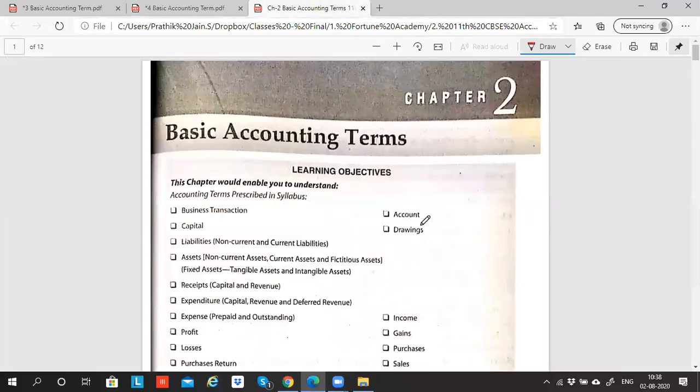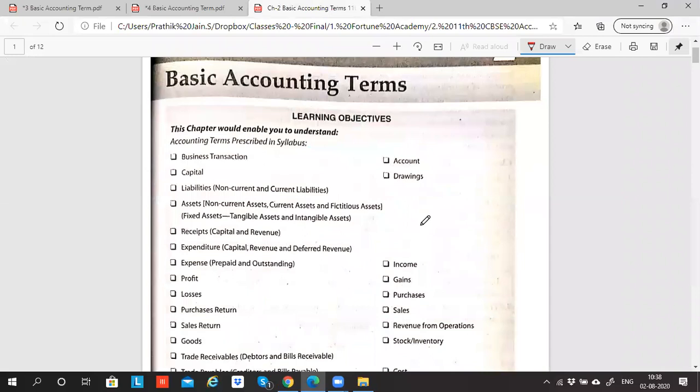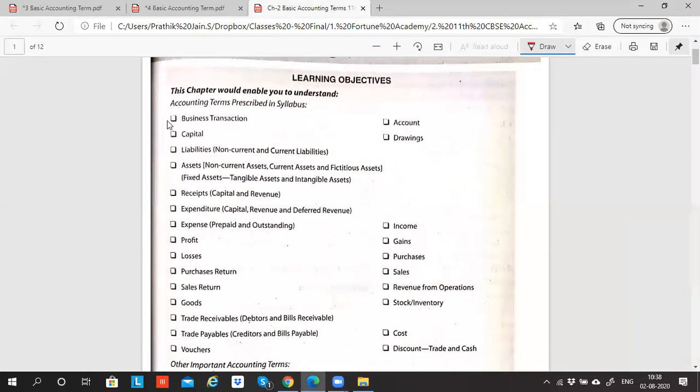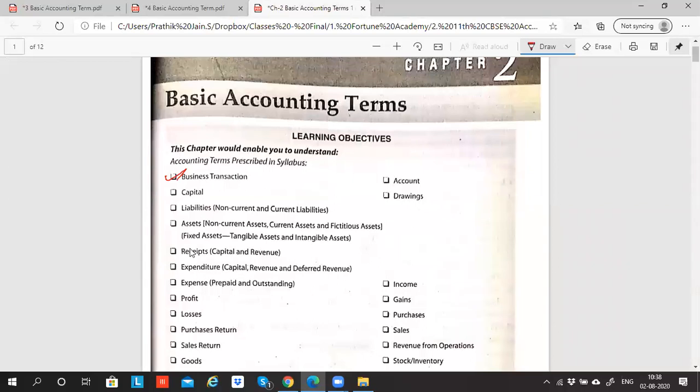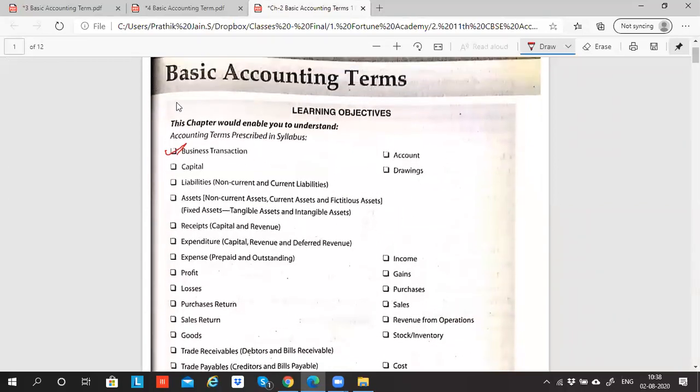So let's come to chapter 2. Let's see if we have covered all the definitions. Did I explain what the meaning of business transaction is? In chapter 2, these are the various points that we are going to discuss. I explained what business transaction is. Did I explain what capital account is? Did I explain what liabilities are? I explained liabilities, but non-current and current is still pending. I have explained the meaning of assets.